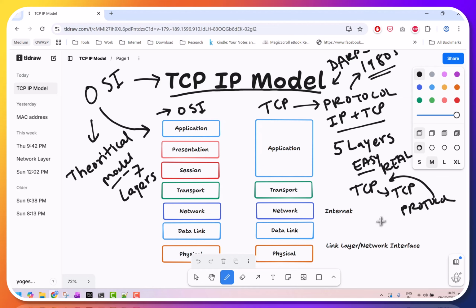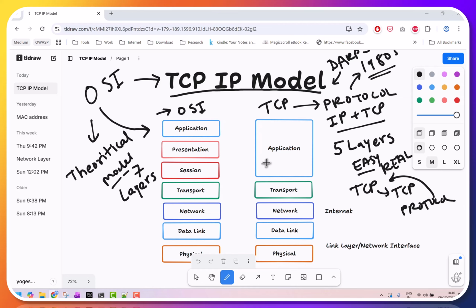Most of the network, most of the internet of the globe, uses the TCP/IP model only. Again, it has 5 layers, and each layer does its own task. The application layer we have seen, right? The user communicates with the application.